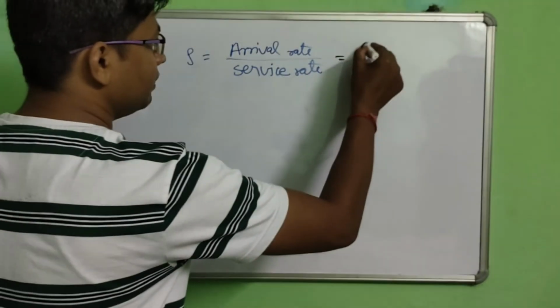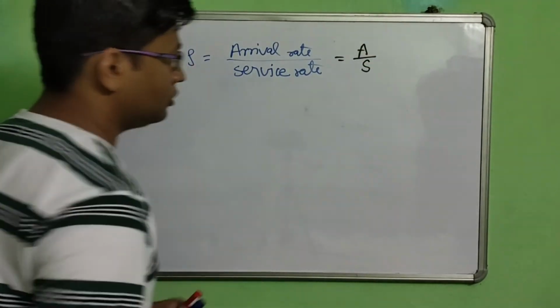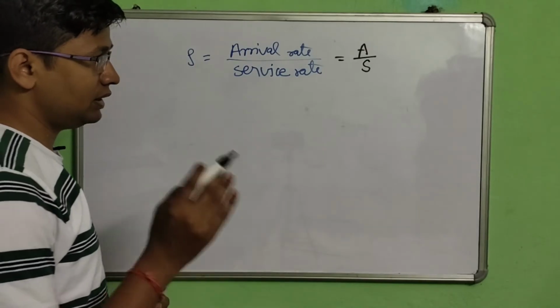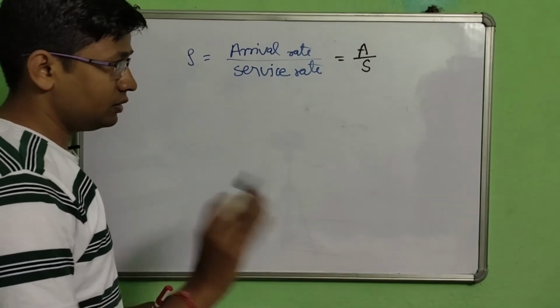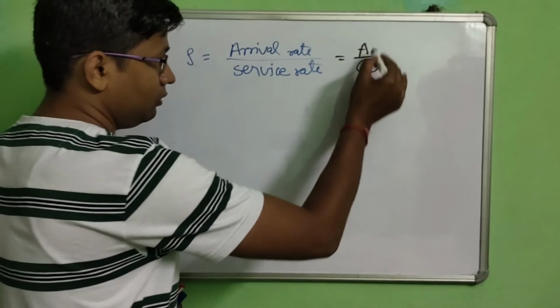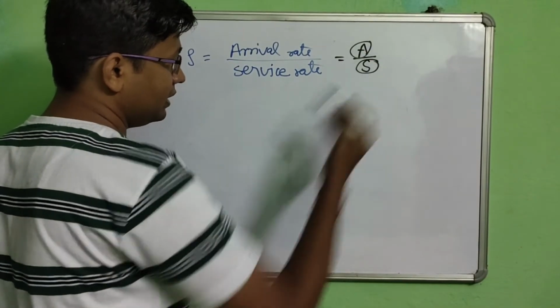This is called A by S. Now you have lots of friends whose names start with A and just end with S. I have a lot of friends, so I just remember A by S.